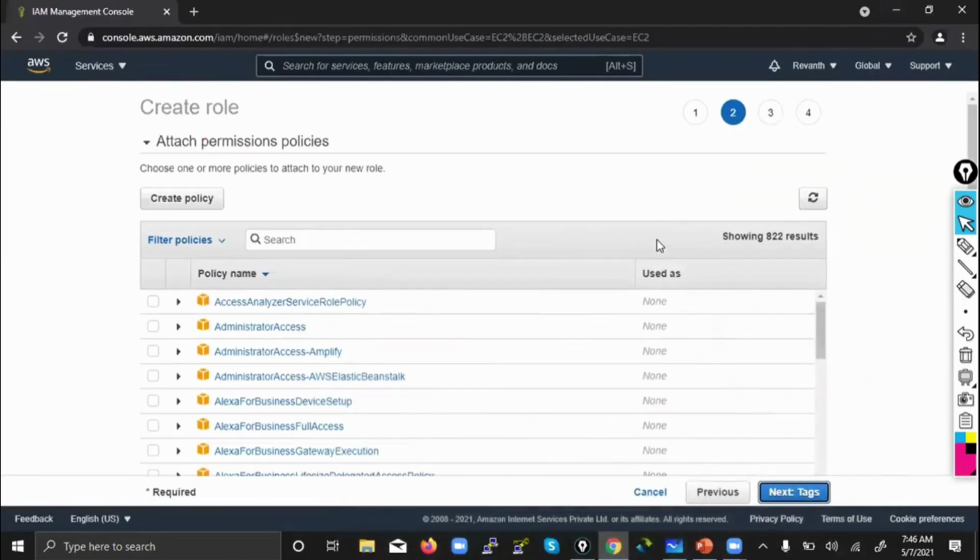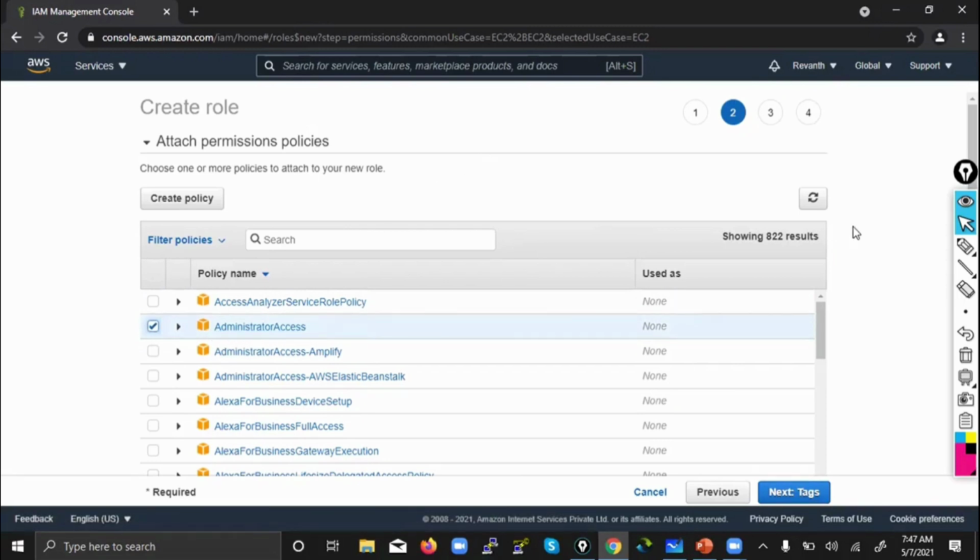So now I want to give this role, which role? Admin role, okay? That means whenever I attach this role to any EC2, that EC2 can perform anything. Admin means nothing but owner, can do everything. Have access to all services: S3, database, VPC, Route 53. No matter how many services are there, for every service it will give access to the complete account through that EC2 to which I attach my role. Okay. So what I am giving at the other end of the role is level of access. So what is the level of access I am giving?